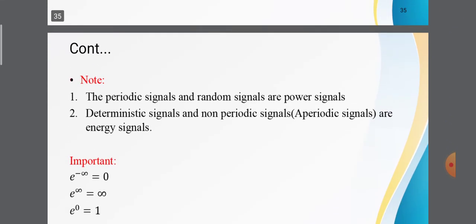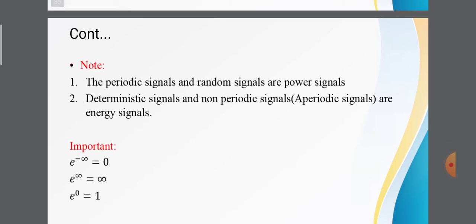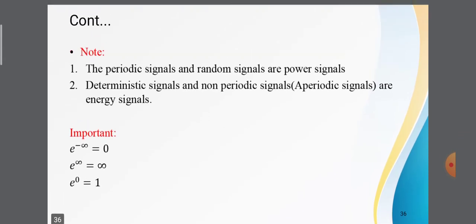So the key point: periodic signals and random signals are power signals. Deterministic signals and non-periodic signals are energy signals. So the sum of this formula: e power minus infinity is equal to 0, e power infinity is equal to infinity, e power 0 the value is 1.